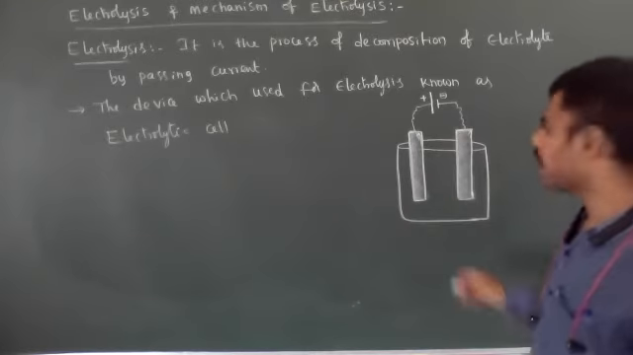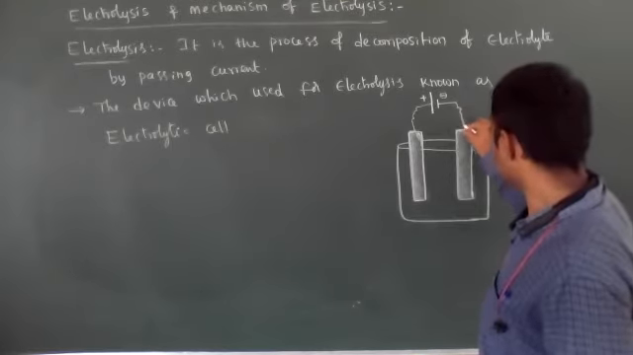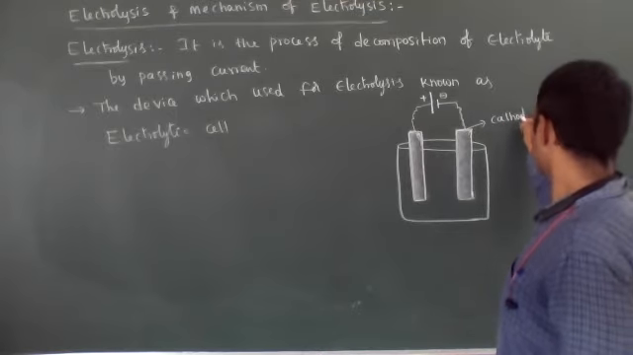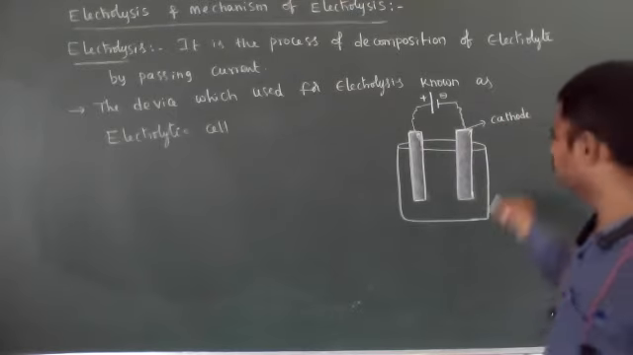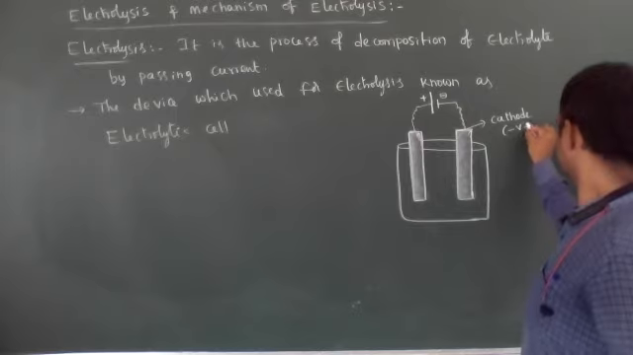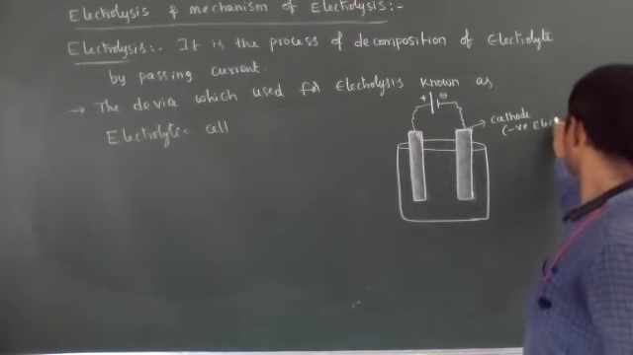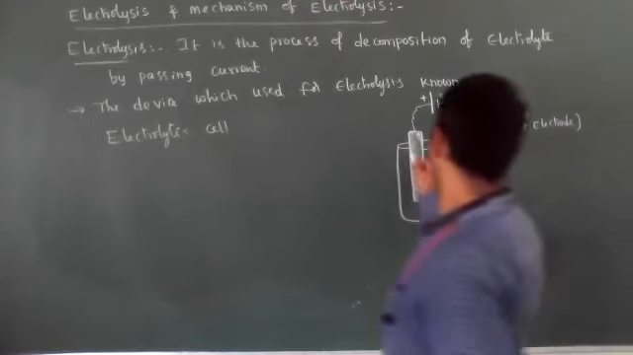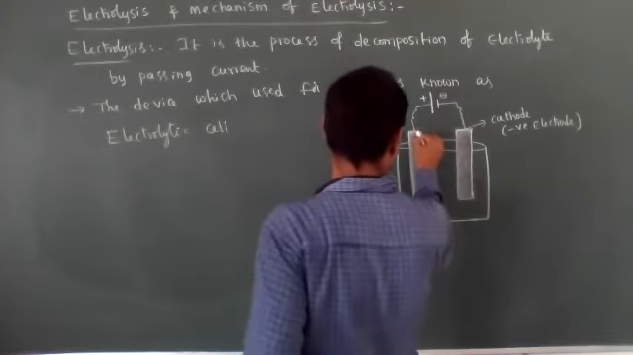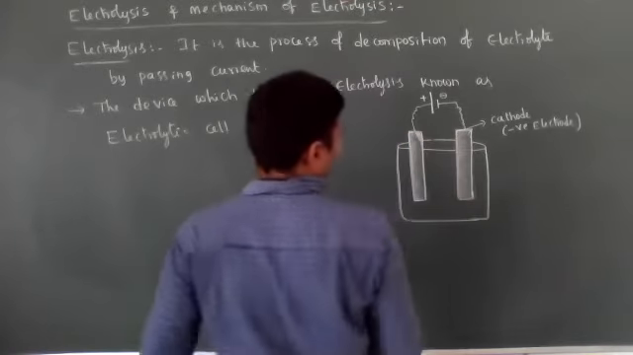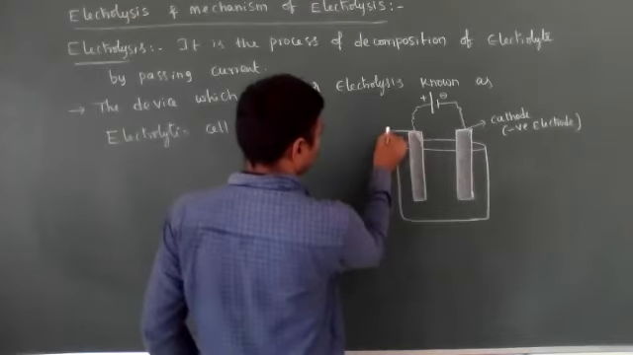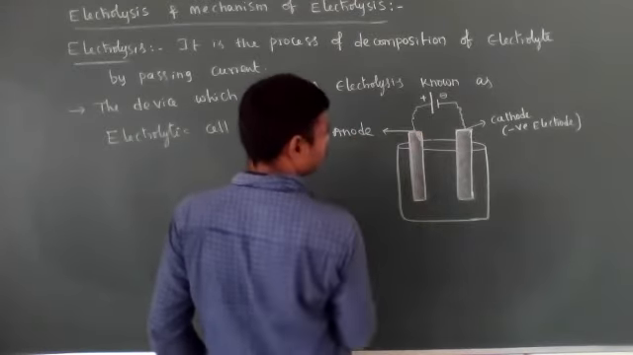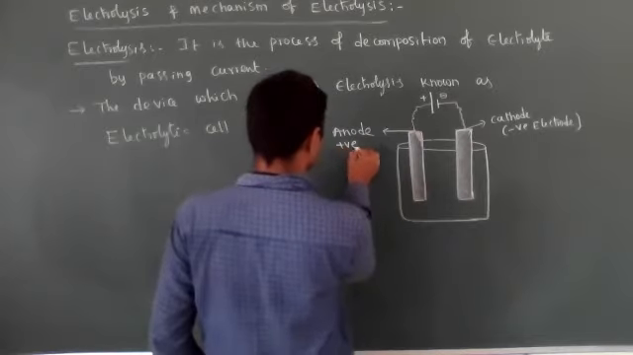The negative end of the battery is connected with the cathode. This is known as the cathode. Cathode is the negative electrode. Okay, and the positive end of the battery is connected with the anode. So the anode is the positive electrode.